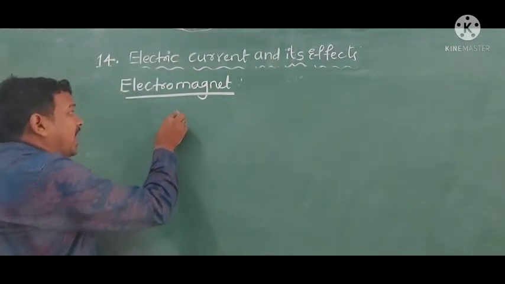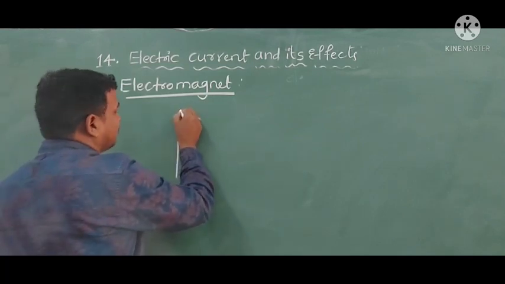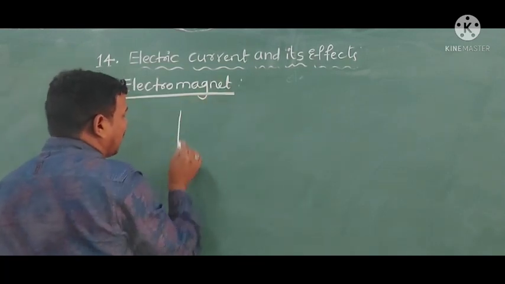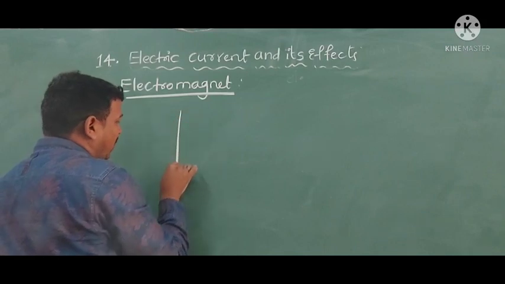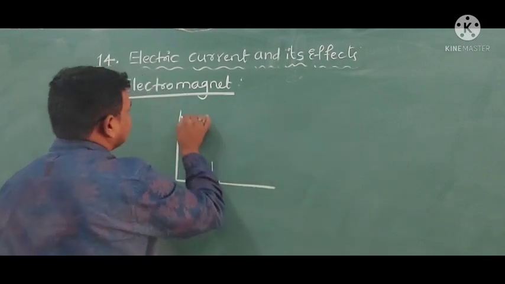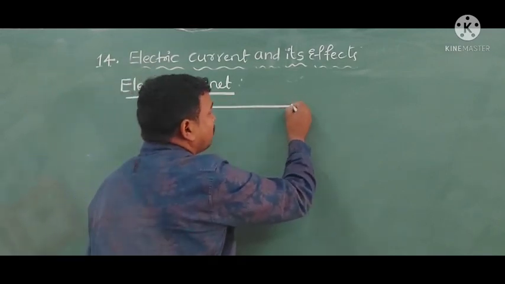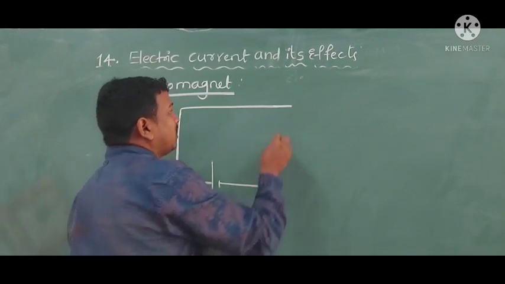For that, I am taking 50 to 70 centimeters of wire, which is connected to a battery. And I am taking a 5 to 7 centimeter long iron nail.